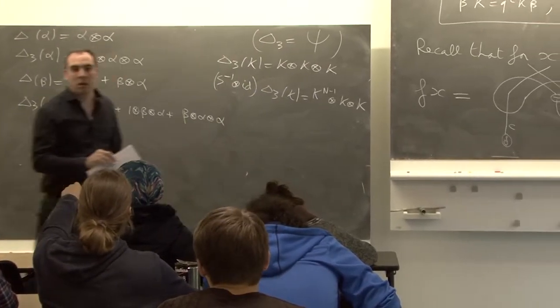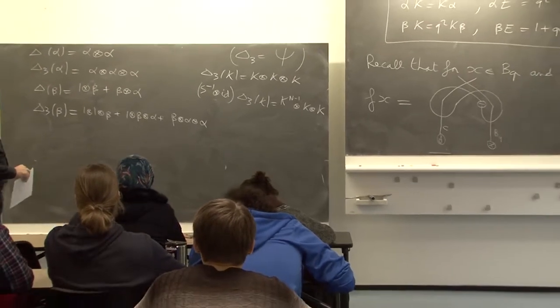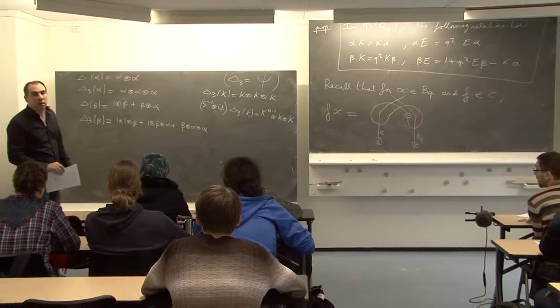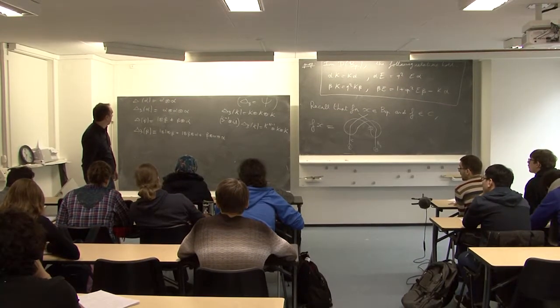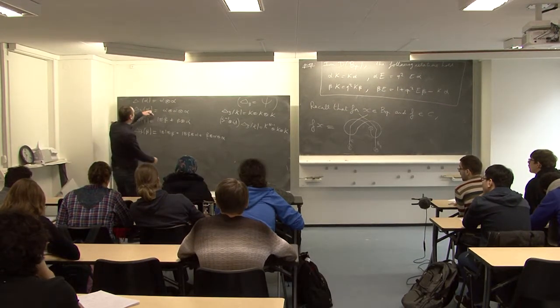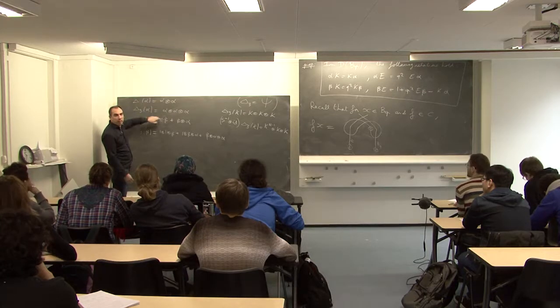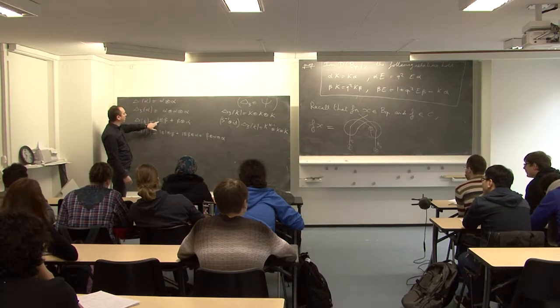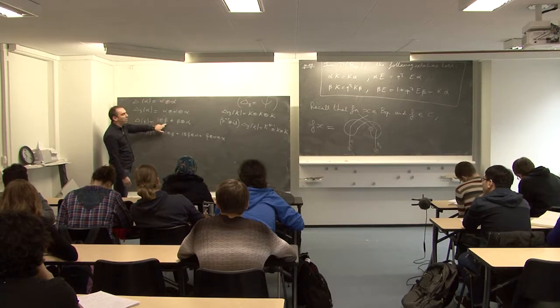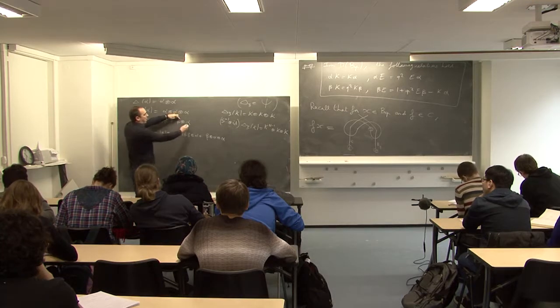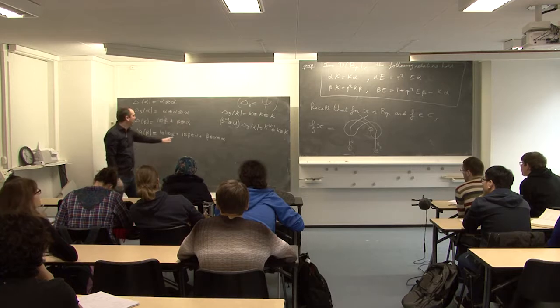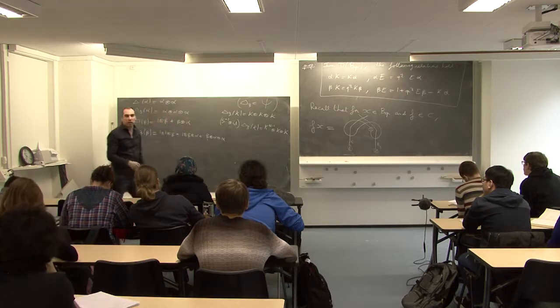For delta 3 of beta, don't you have the term in the middle twice? No. I put, for example, the coproduct here. If I put the coproduct here, delta of 1 is 1 tensor 1. So 1 tensor 1 tensor beta. Now I put the coproduct of beta, and I multiply twice by alpha on the right. So the coproduct of beta is, okay?